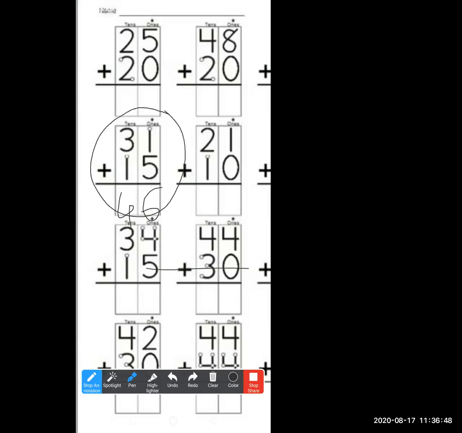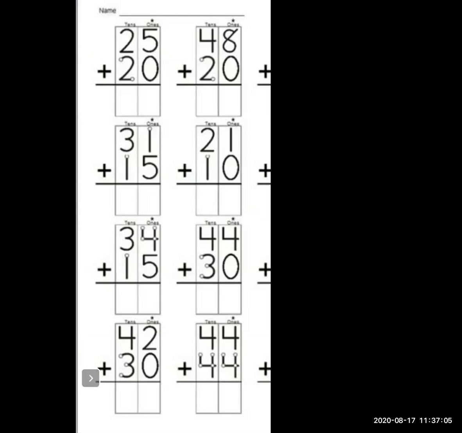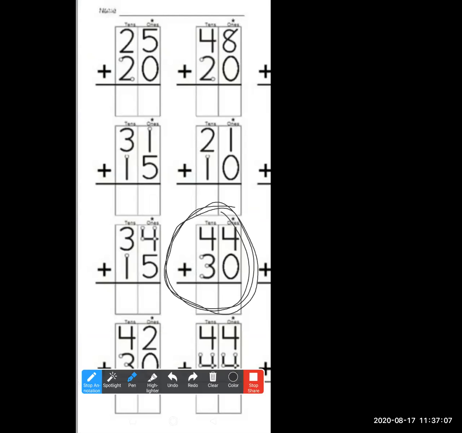44 plus 30. Solve this sum. 44 plus 30. And answer through the chat box. Very nice.